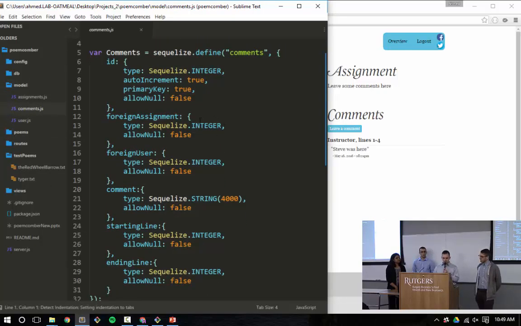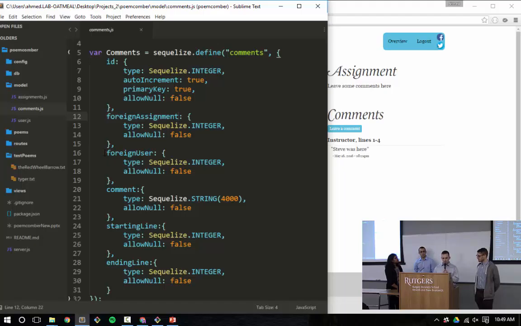And the comments table is all the individual comments. The ID is not particularly important for the comments. For an assignment, foreign assignment is the assignment ID of the assignment the comment is for. And this is very important because we make a join at one point between the comments table and the assignment table, and this allows us to do that.